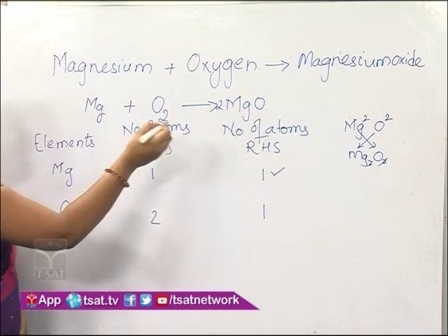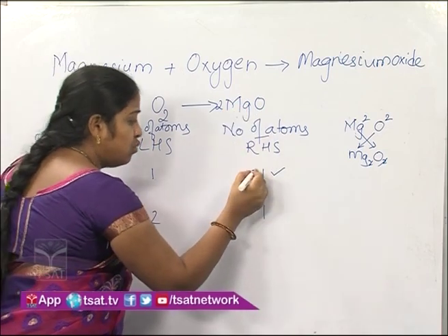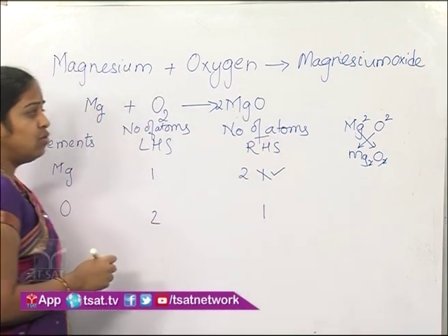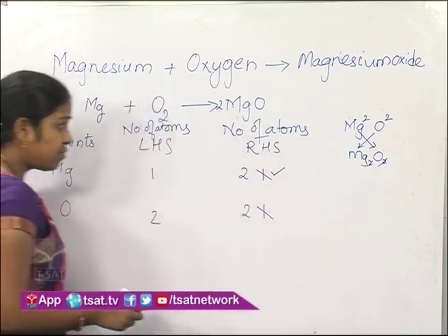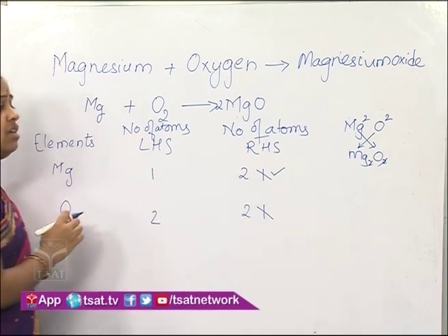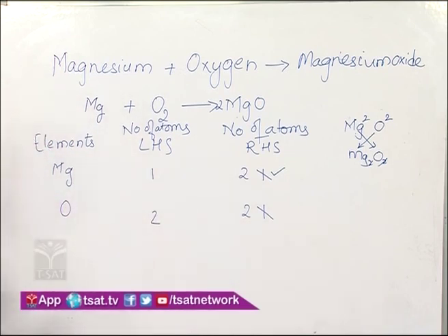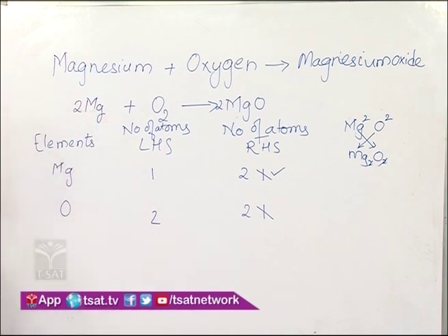Now the number of atoms of magnesium has changed to 2, so we write it 2, and that of oxygen has changed to 2. Now oxygen is balanced but magnesium is not balanced, so we have to balance magnesium simply by multiplying with 2.